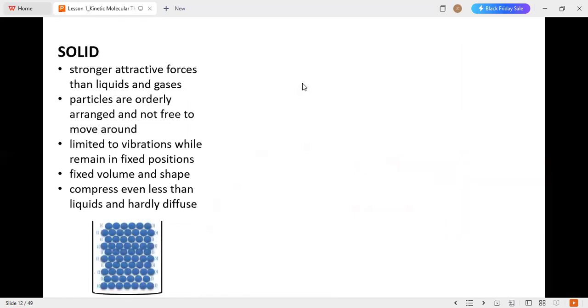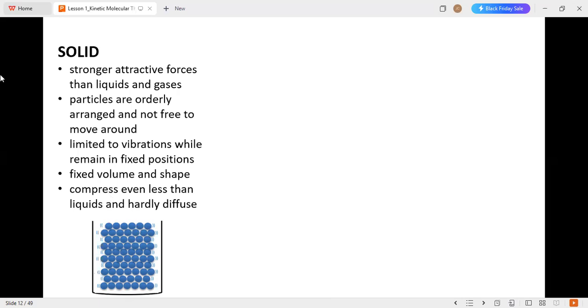They have stronger attractive forces than liquids and gases. As you can see, since they have stronger attractive forces towards each other, their arrangement is closely packed towards each other, and thus limited movement is only allowed since the molecules are arranged properly and close to each other.